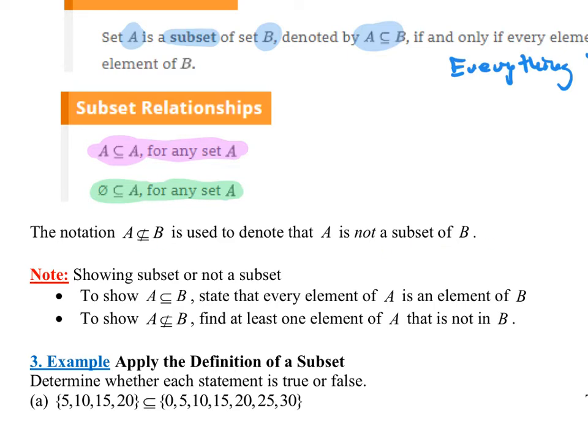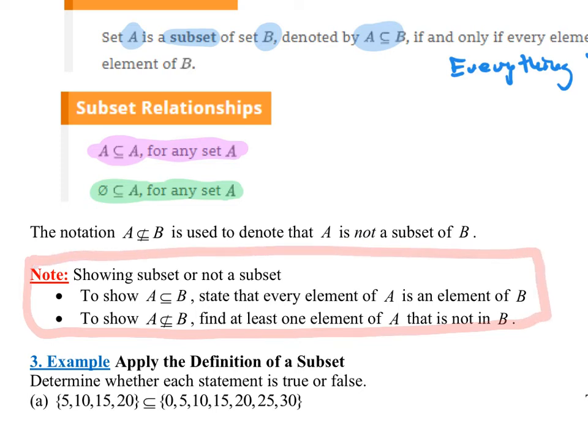Here's the part that I really need you to concentrate on. So let me highlight this for you. Showing a subset or not a subset. If you want to show that A is a subset of B, then you just state that everything in A is in B. And if you want to show that A is not a subset of B, you have to find at least one thing in A that is not in B. Okay.